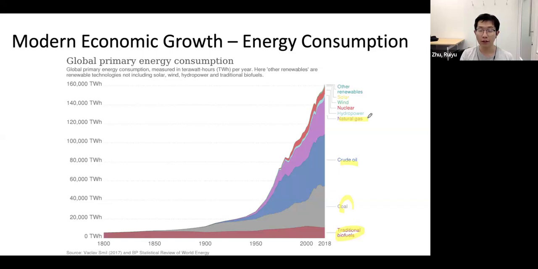And if we investigate the total energy consumption, you can see that the pattern is also very similar. The total consumption is quite flat before the Industrial Revolution, and after that, it started taking off and increased a lot.